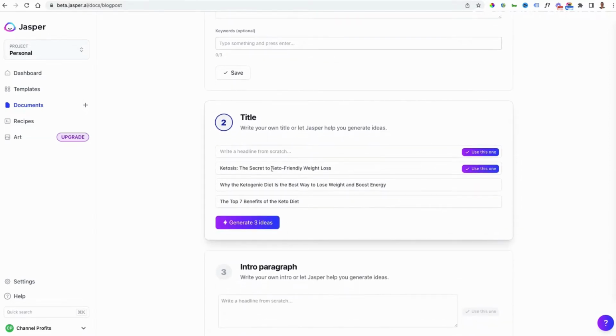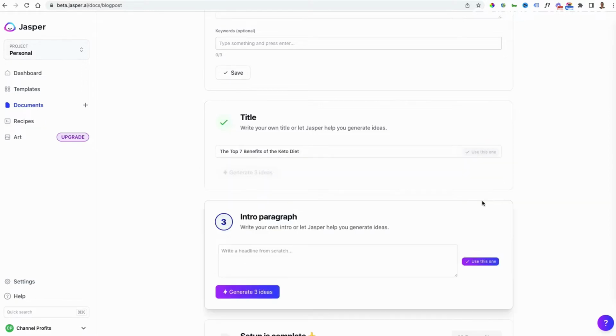And as we can see, ketosis, the secret to keto-friendly weight loss, why the ketogenic diet is the best way to lose weight and boost energy, the top 7 benefits of the keto diet. I really like this one, but I think I'll stick to this because I'm creating a video script and I want 7 benefits. I want 7 points in the video.